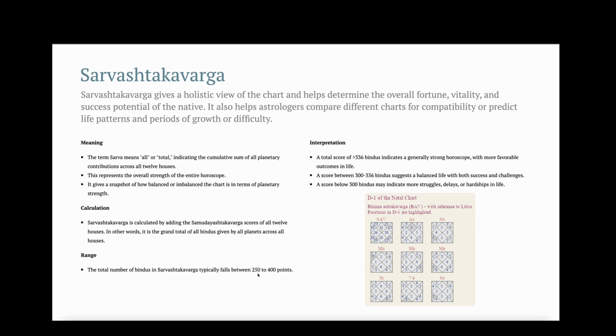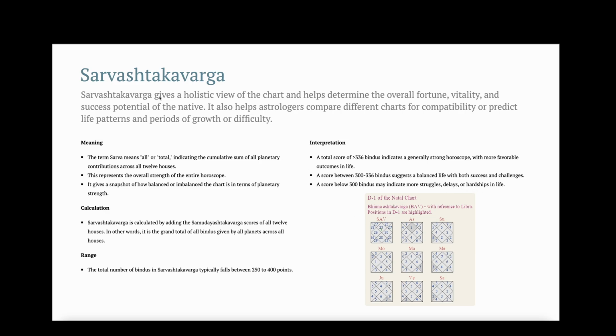So the range is from 250 to 400. A total score of 336 or greater is generally considered good. A score from 300 to 336 is neutral, and a score below 300 indicates struggle, delays, and hardship in life.